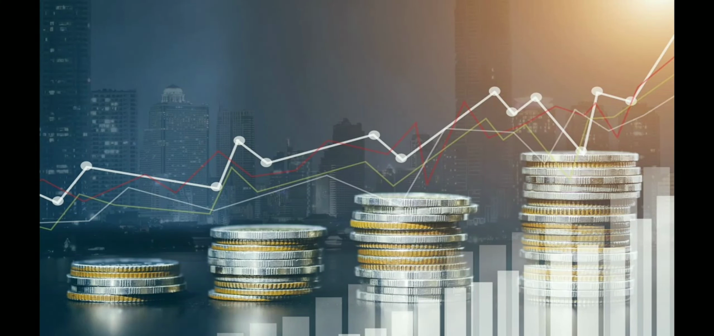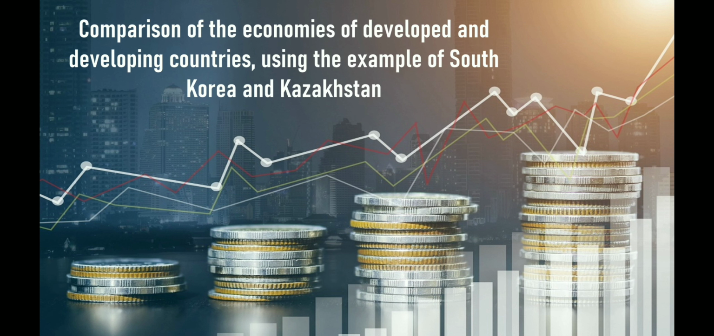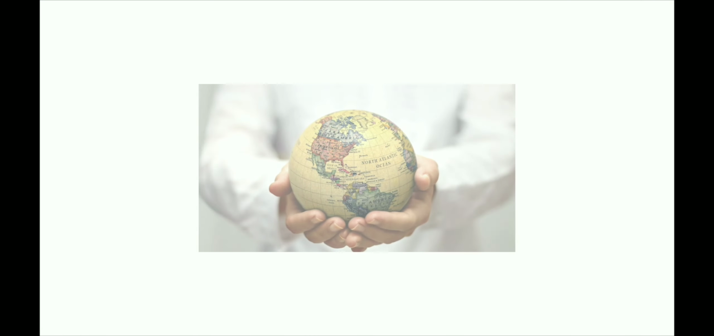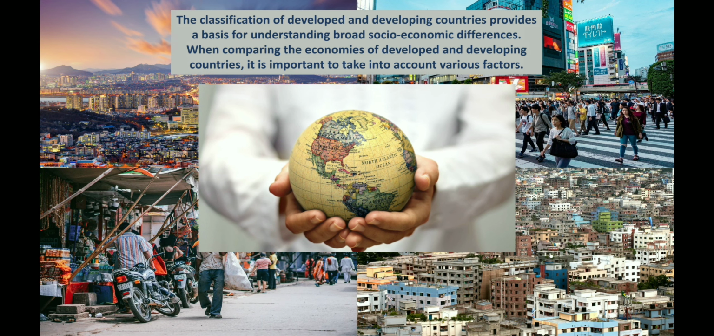Today I would like to talk about one interesting topic: developed and developing countries, on the example of South Korea and Kazakhstan. The classification of developed and developing countries provides a framework for understanding broad social-economic differences, but it's important to consider the specific context and nuances of each country when examining their development status. Let's compare South Korea, known for its developed economy, with Kazakhstan, which is considered a developing country.